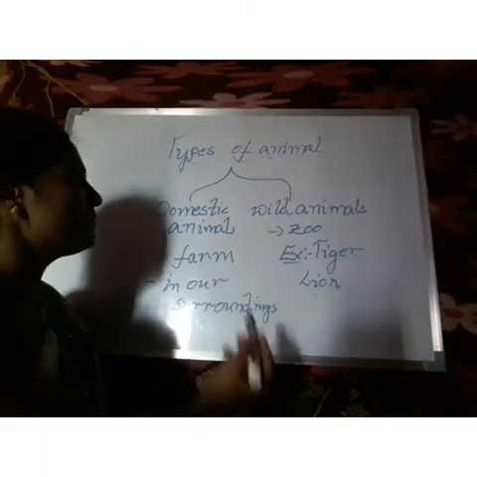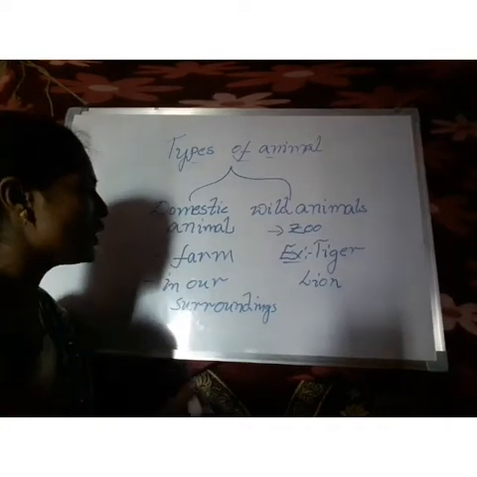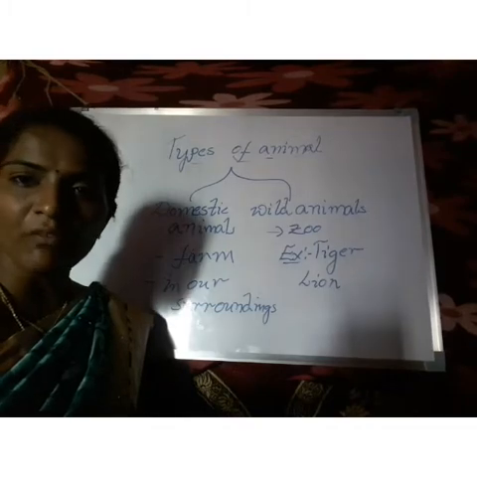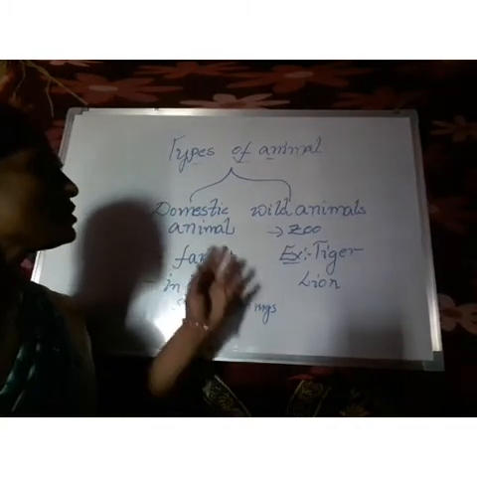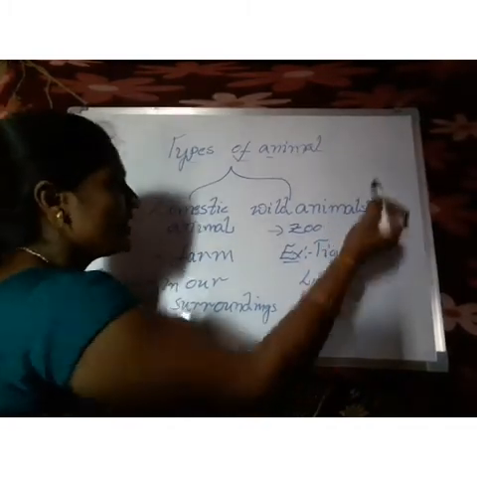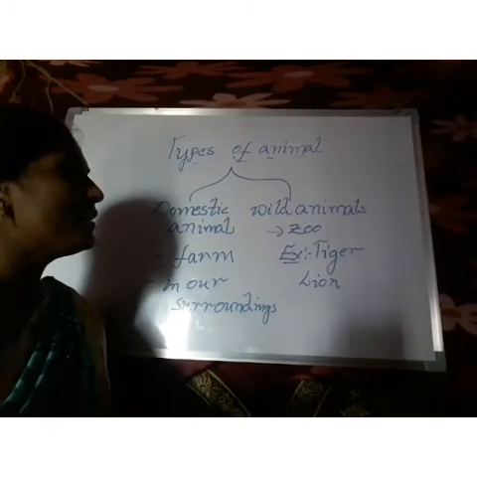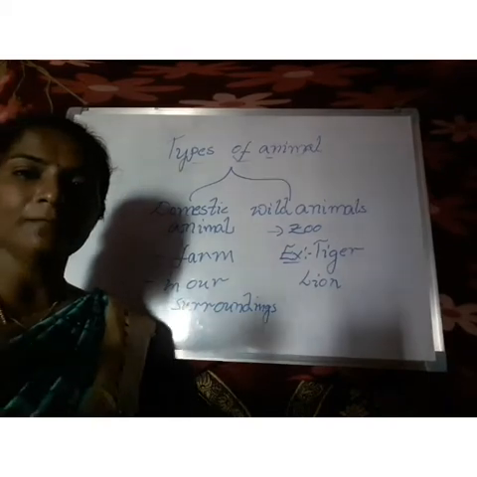Coming to the domestic animals, those living in our surroundings we call domestic animals. Example, cow, sheep, buffalo and so on. And coming to animals living in the zoo, we call them wild animals. What are the examples of wild animals? Tiger and lion. So this is the introduction about animals.